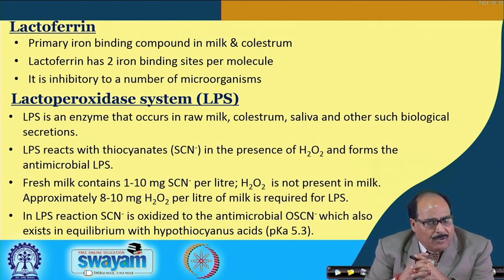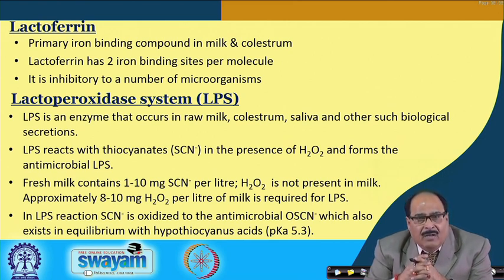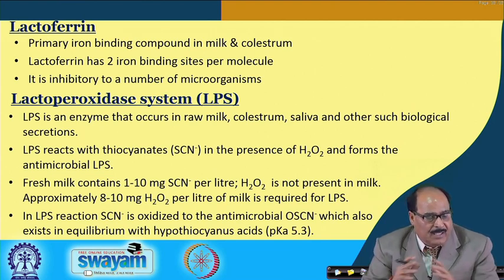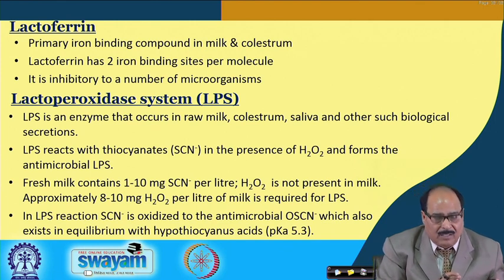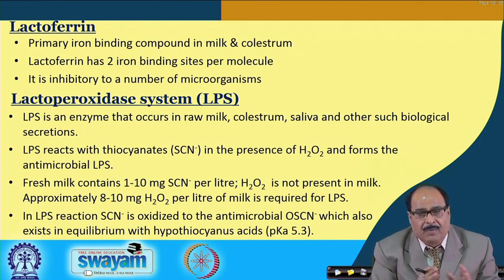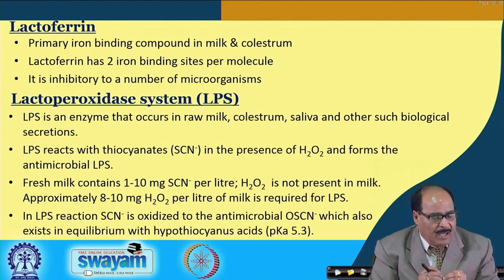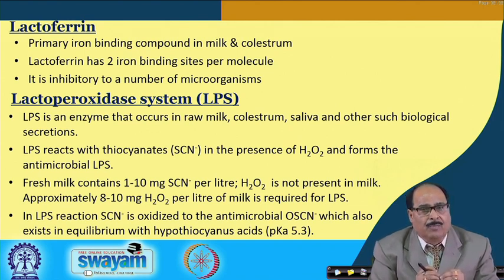Similarly, the lactoperoxidase system, LPS, is an enzyme that occurs in raw milk, colostrum, saliva and other such biological secretions. This LPS reacts with thiocyanates in the presence of hydrogen peroxide, and this forms the antimicrobial lactoperoxidase system.